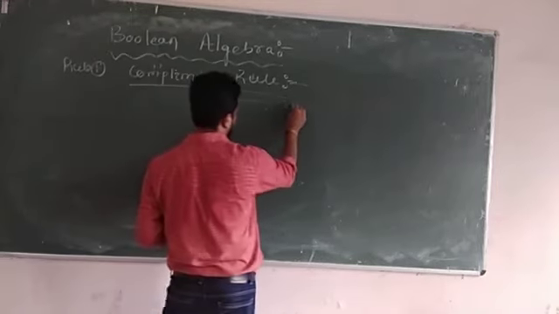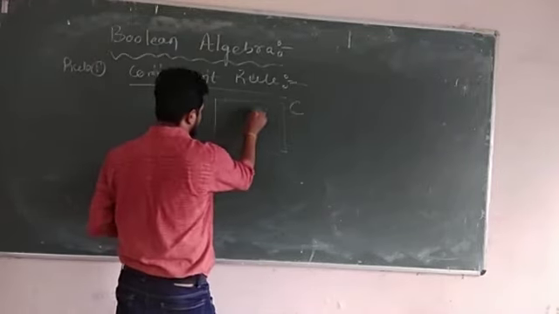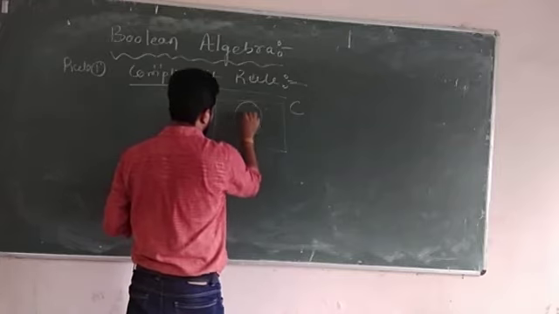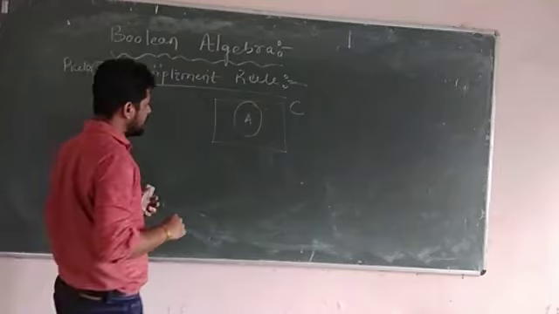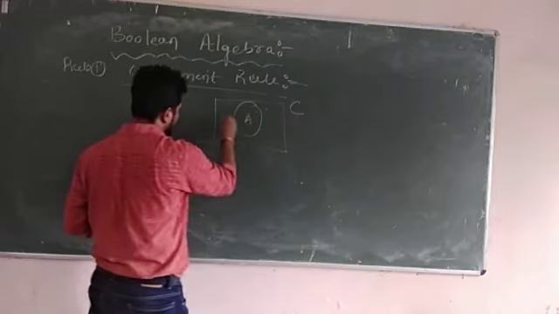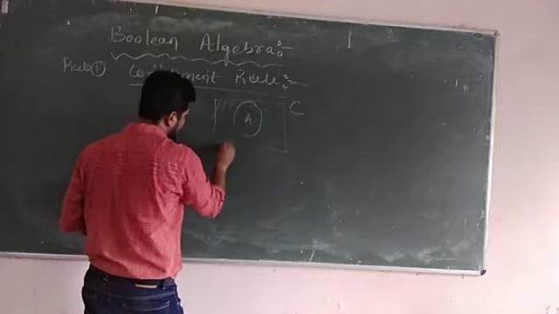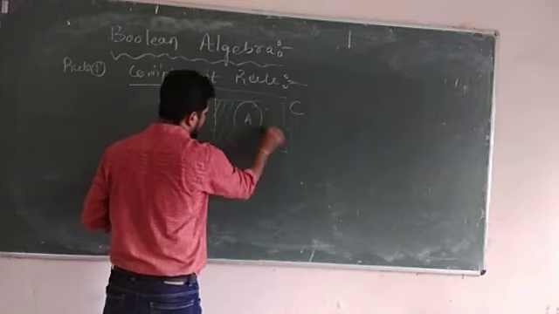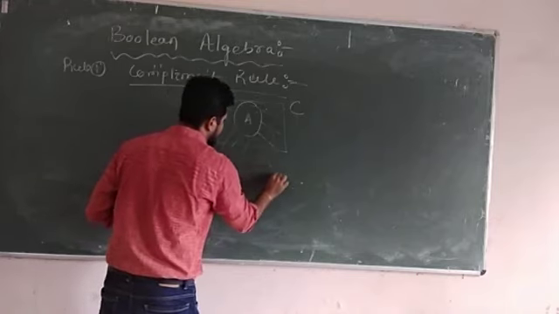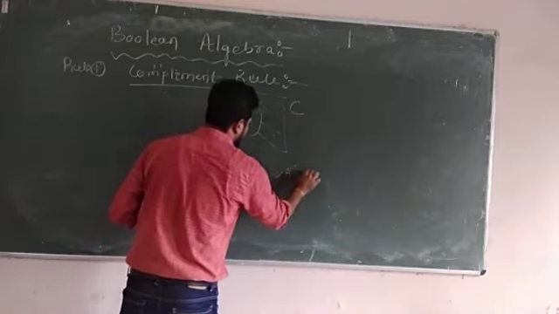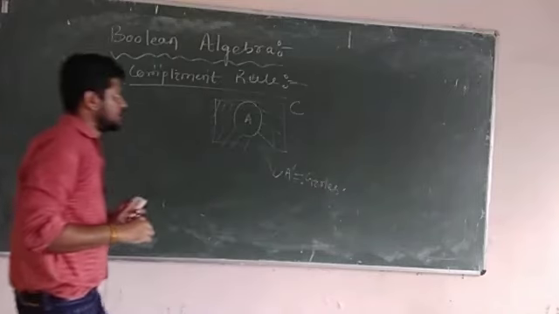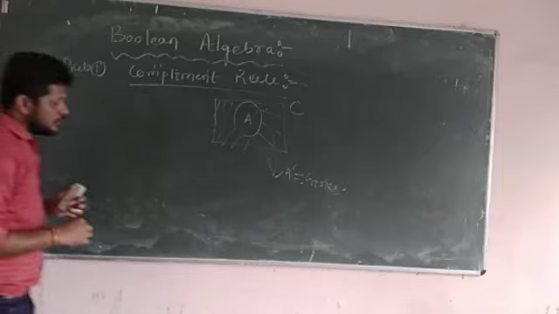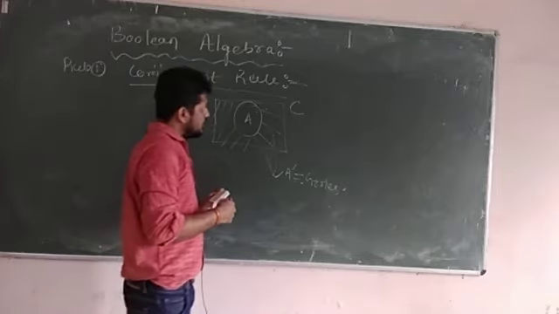I am denoting this as C, and this set A represents the number of boys. So obviously the complement of A, what does it indicate? This outside of the circle. This indicates the complement of A, which is nothing but the number of girls in the college.